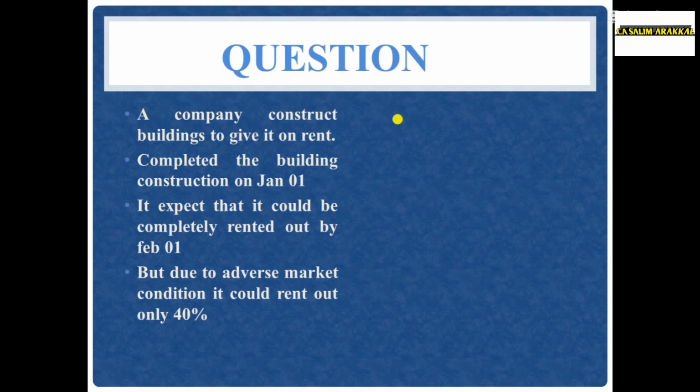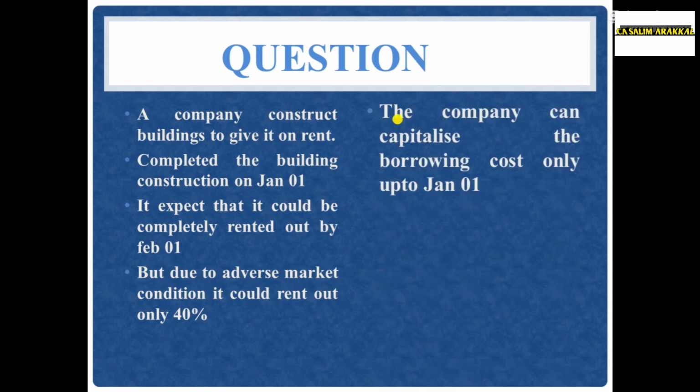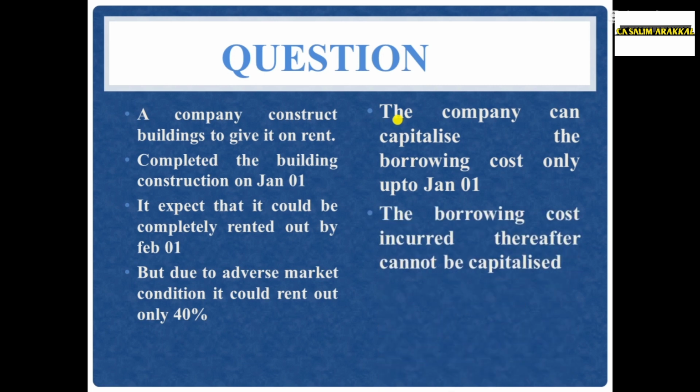Therefore, from January 1 onwards, the borrowing cost incurred cannot be capitalized. Only up to January 1 can that be capitalized. Only 40% being rented out is immaterial. The capitalization should stop when substantially all the activities related to acquisition or construction or production of the qualifying asset